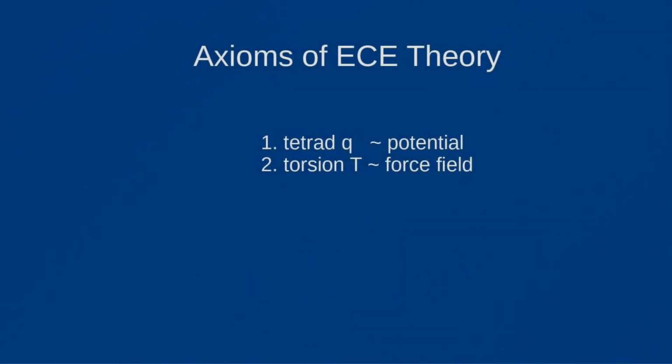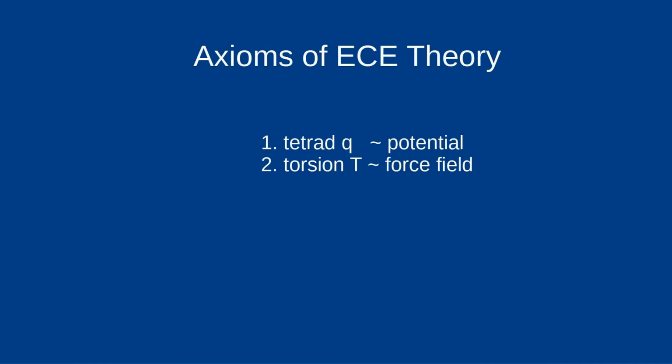We now come to the physics resulting from the interpretation of the Cartan geometry. Because geometry is purely mathematical, we need to determine which physically measurable quantities are associated with each quantity of geometry. This leads us to the axioms of ECE theory.